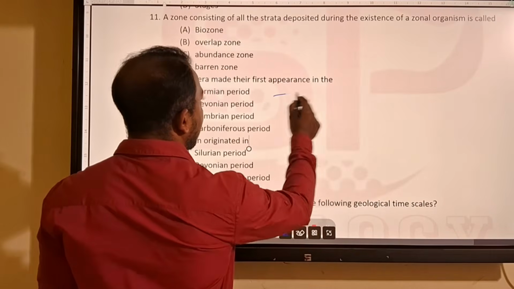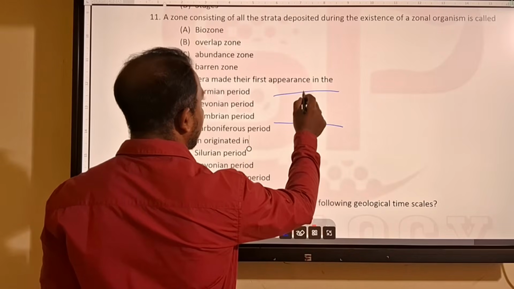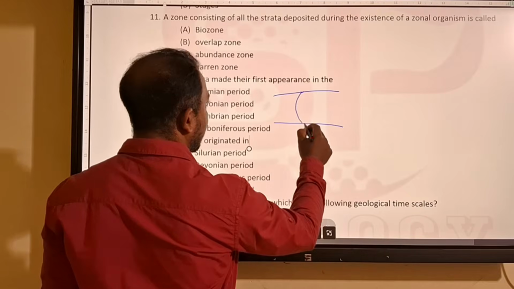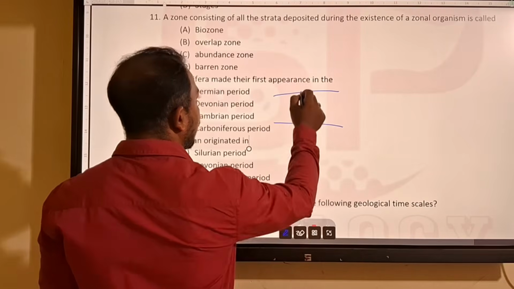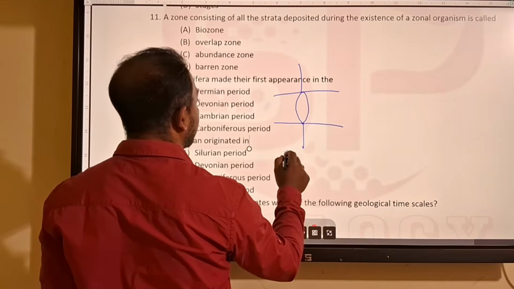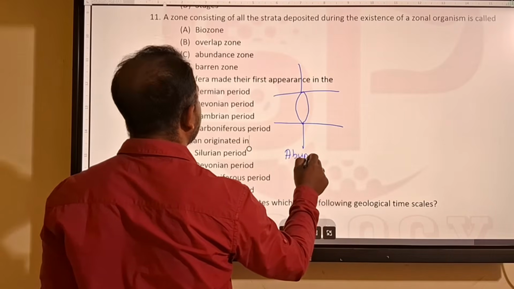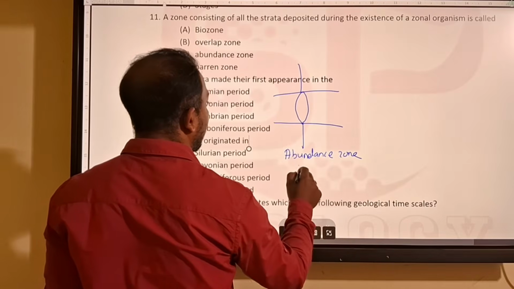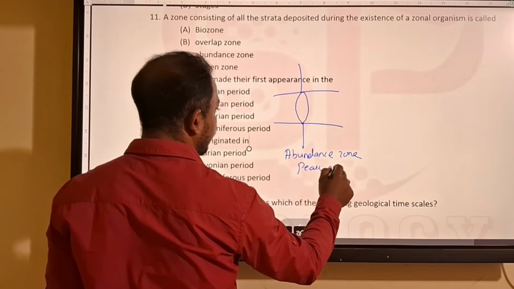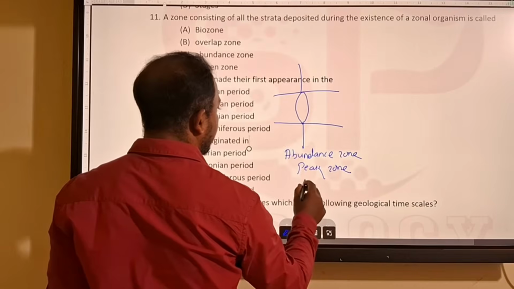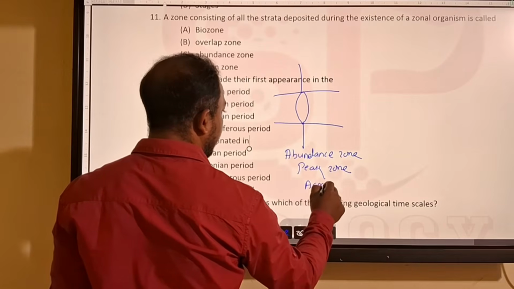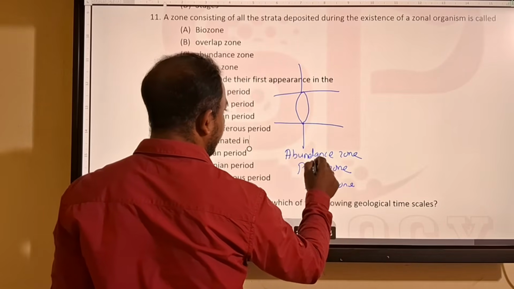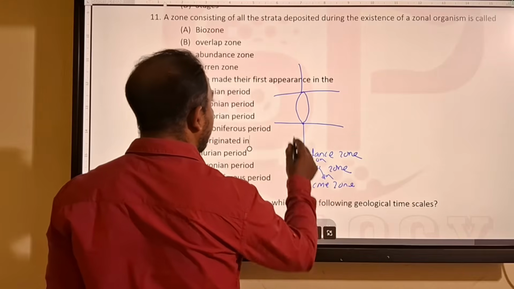You can also take this zone, which is called the abundance zone, or peak zone, or acme zone. All indicate the same.